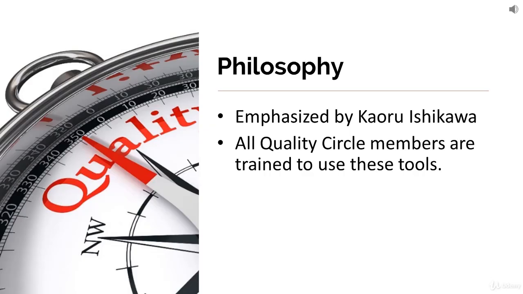Quality circle members are the people who work together on a particular problem. So a group of 5, 6, 7 workers, people who are working on a machine, people who are working on a process, will meet together and work on a problem. So these people who are part of a quality circle were taught these 7 quality tools to solve their problems, to improve the processes.